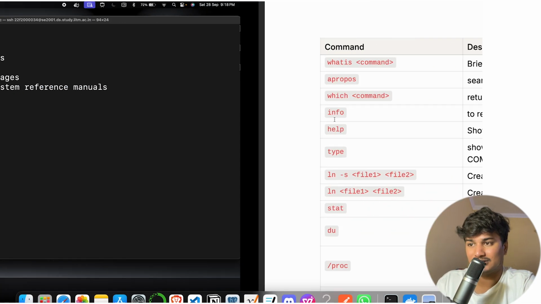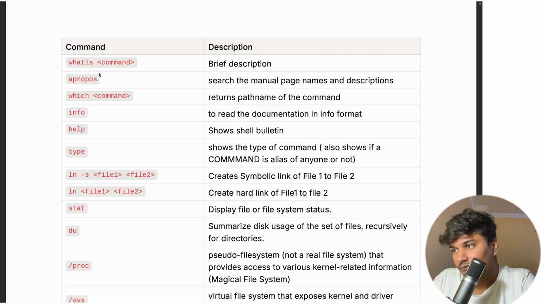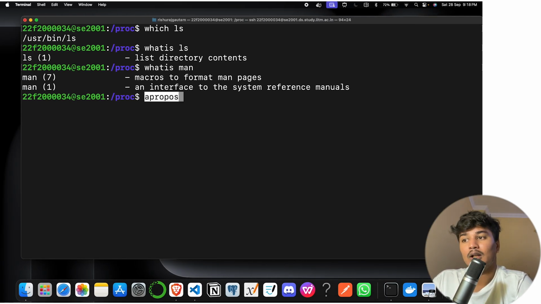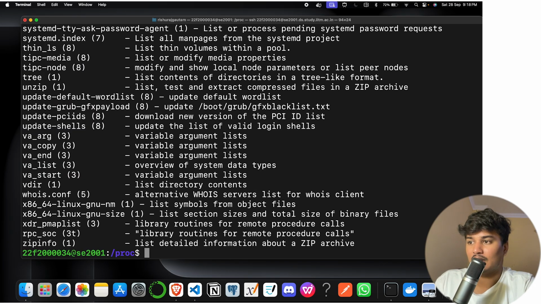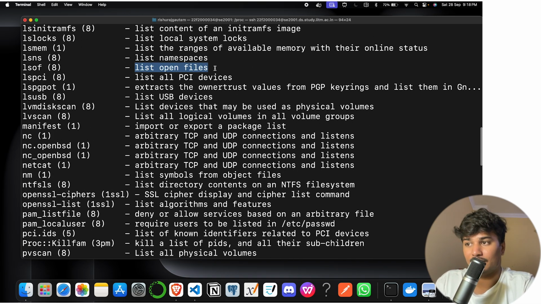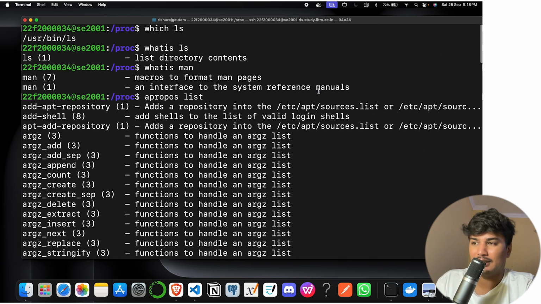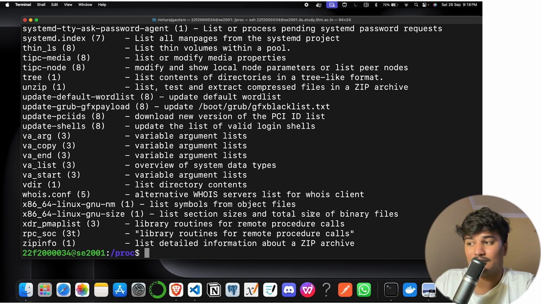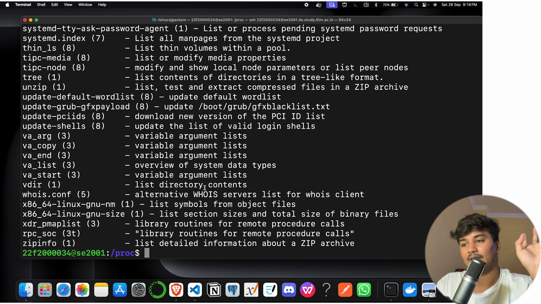Apropos basically searches the manual page names and descriptions. Let's say I want to search for all the commands which show me a list. Apropos list will show all commands containing list.